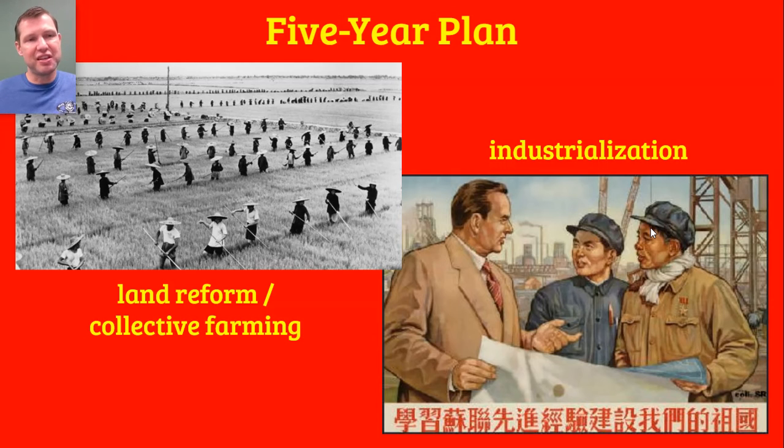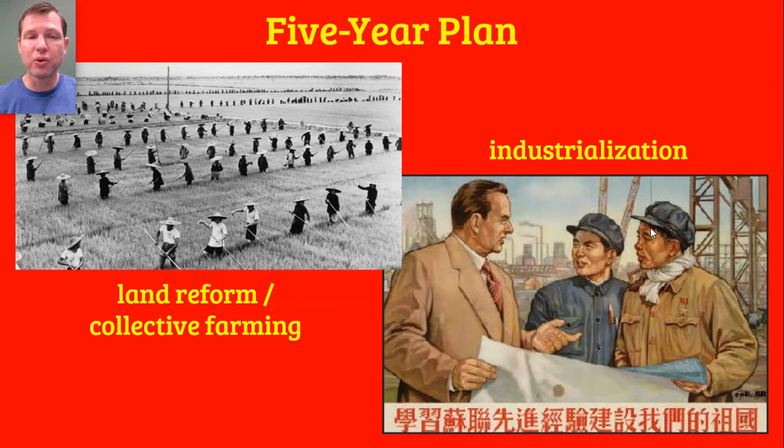And like Stalin did, he collectivized them. He created large farms that were shared by groups of peasants, and he sought to introduce newer farming techniques, more modern farming techniques.